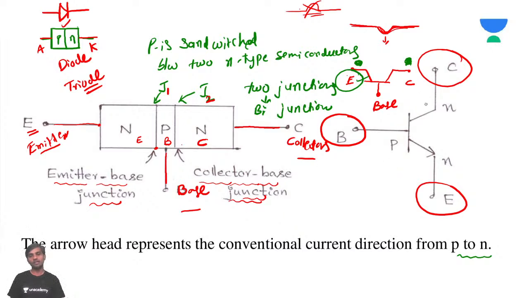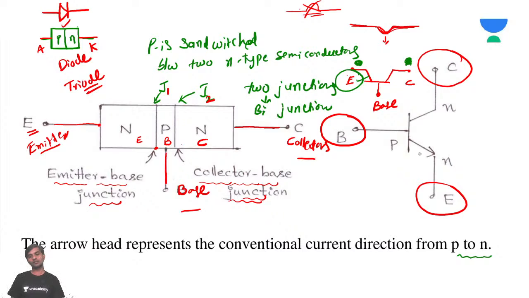And we have seen the symbol. In the symbol also, base can be easily identified, but to differentiate between emitter and collector, we use the arrow mark. The arrow mark can be from B to E or E to B. So depending on the arrow mark in the given symbol,